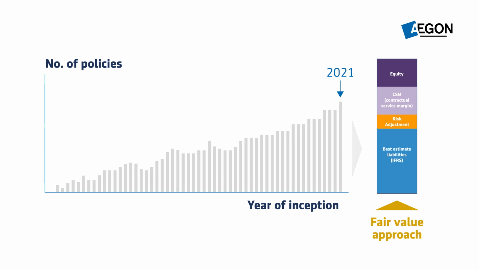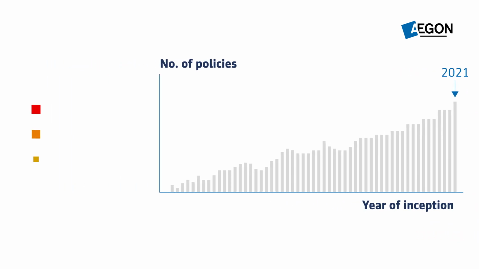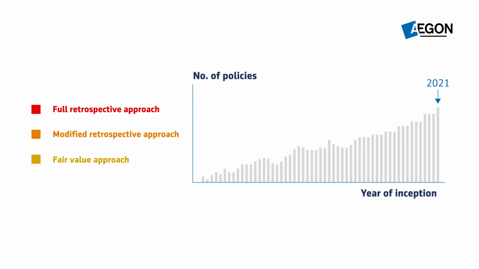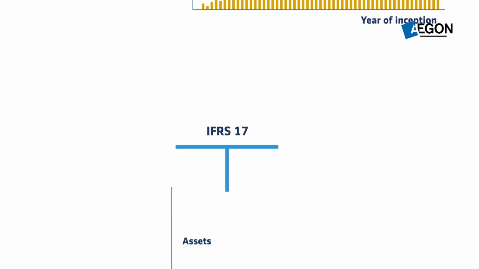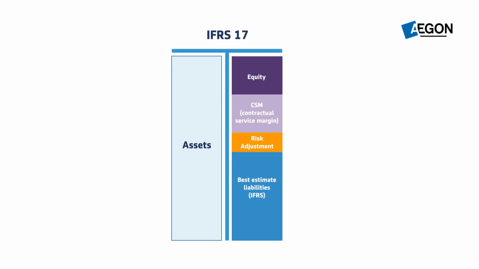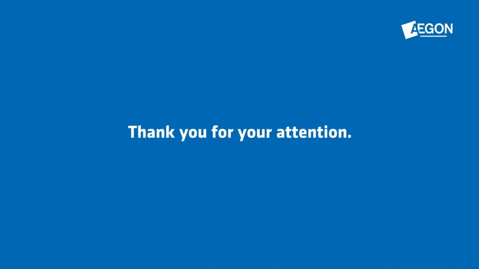cannot be applied. Please be reminded that all three approaches might be applied to the same product, but for different years of inception. As a result, the consolidated IFRS 17 transition balance sheet will be a mix of all three transition approaches. However, compared to the current standard, the IFRS 17 transition balance sheet will show a more economic view of the existing business. Thank you for your attention.